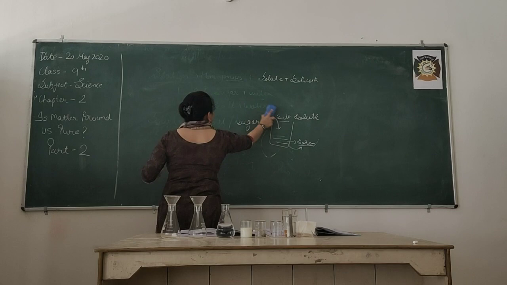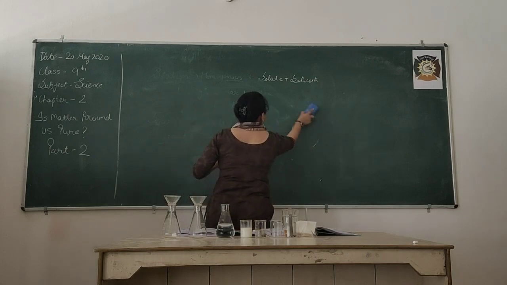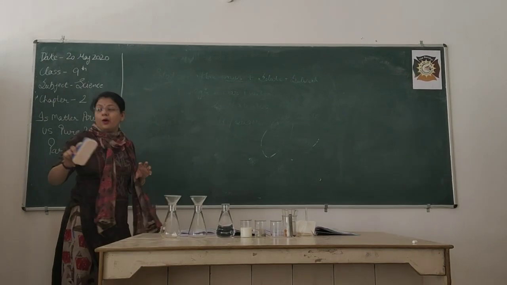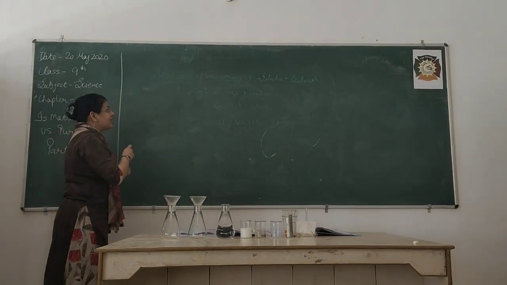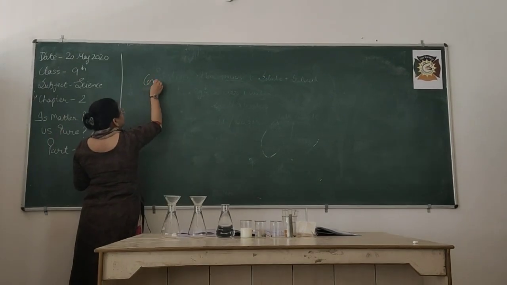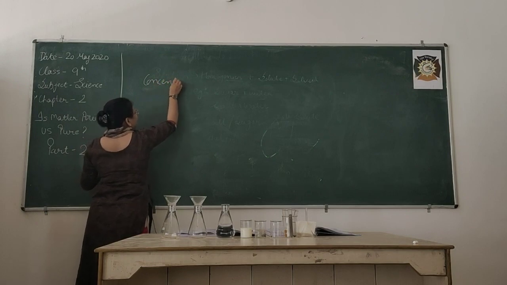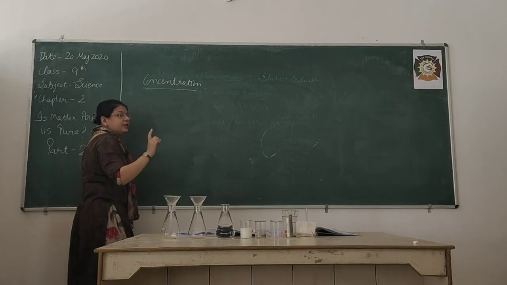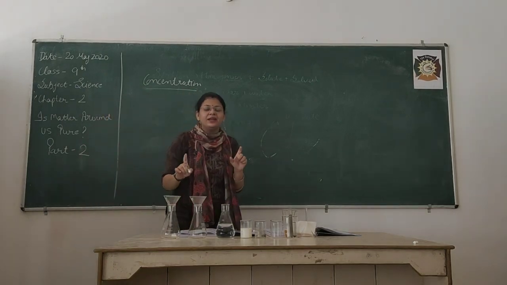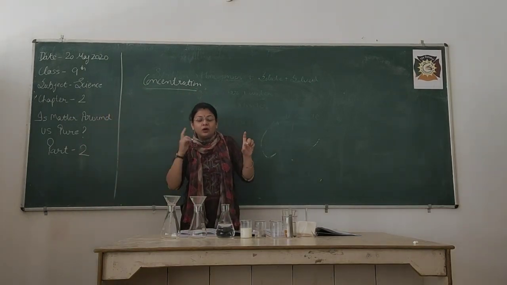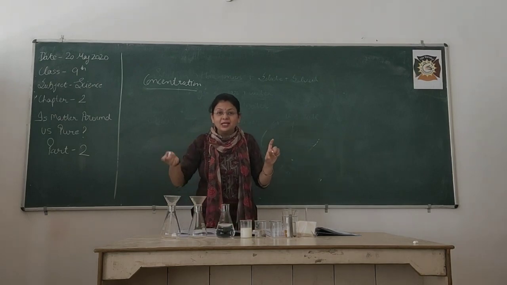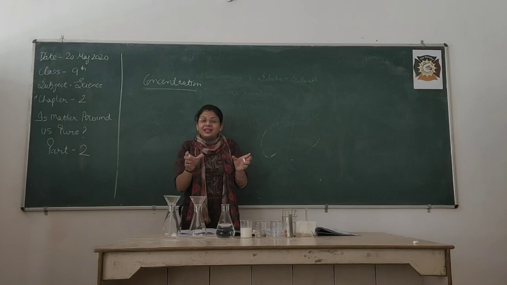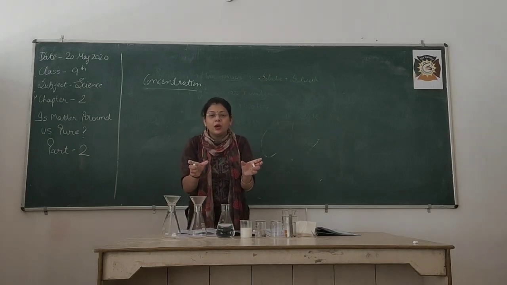Now a question should arise in your mind: ma'am, is the amount of solute going to affect the solution? That means if I add 1 spoon of salt in 1 glass of water, and in another glass 2 spoons of salt in water, these both are solutions.